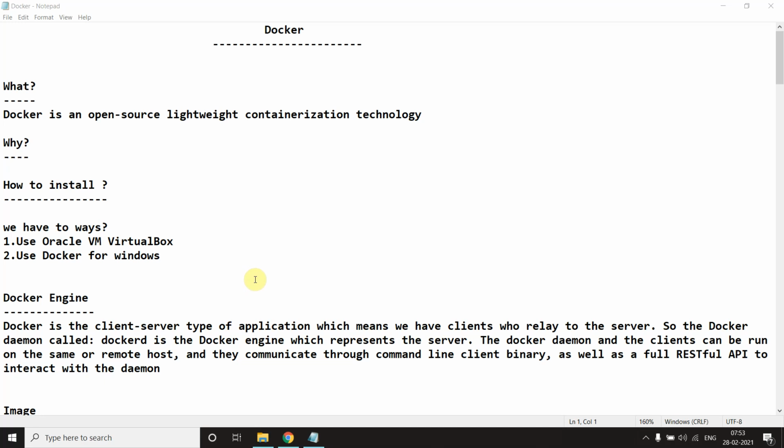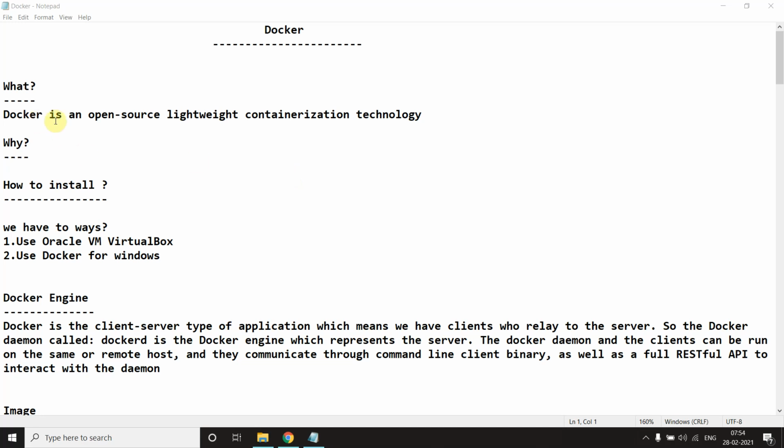What is Docker? In layman's terms, think of putting many things in one container. Like train containers, if you put something in them, it is really easy to transfer from one place to another. Docker also works on the same terminology, like a container.